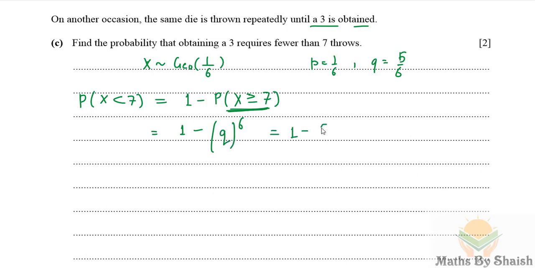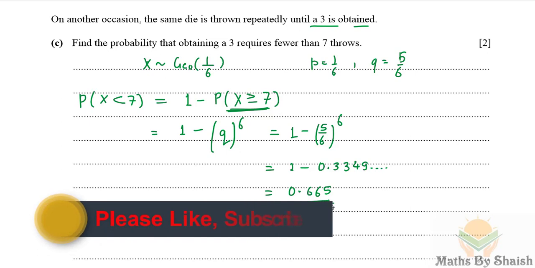So it becomes 1 minus 5 over 6 to the power 6, and this value is 1 minus 0.33489, and so on. When you subtract this from 1 we get 0.6651 till 3 significant figures. That's the answer. I hope it was of some help.